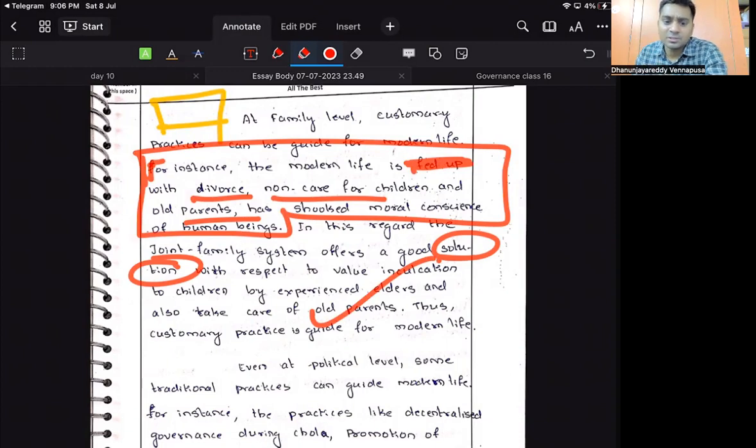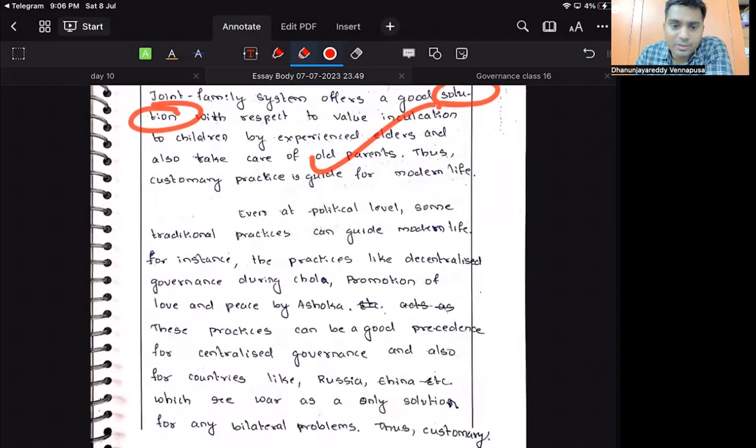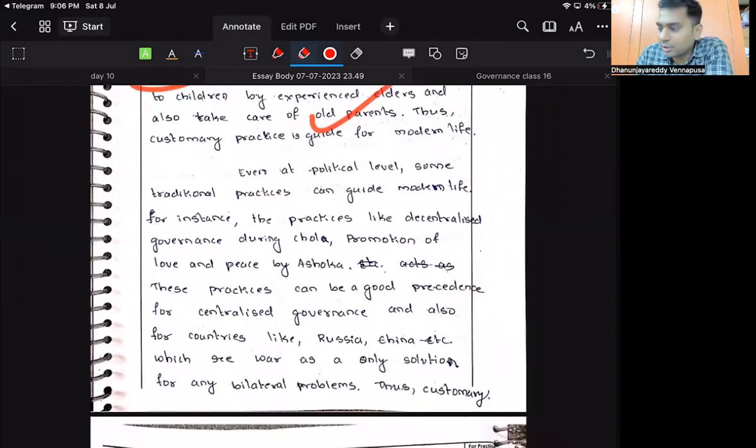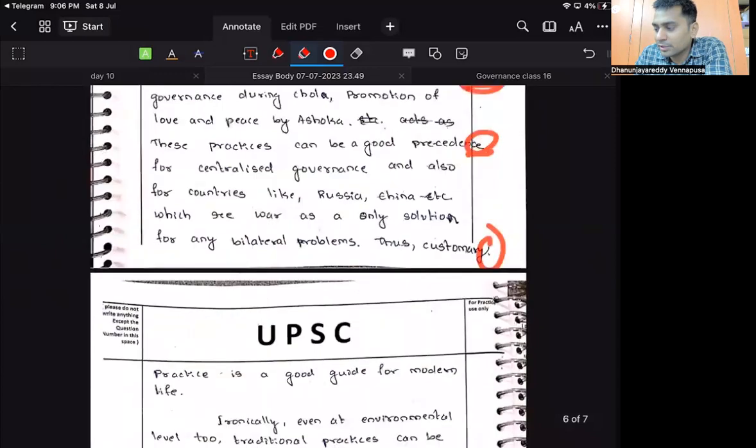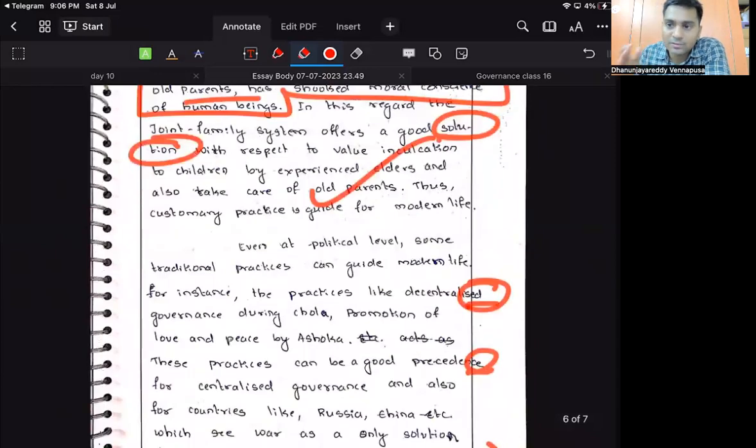Simple, five sentences. Even at the political level, some traditional practices are going out of sync. Don't go beyond. Five marks will be negatively corrected if you go out of the borders.